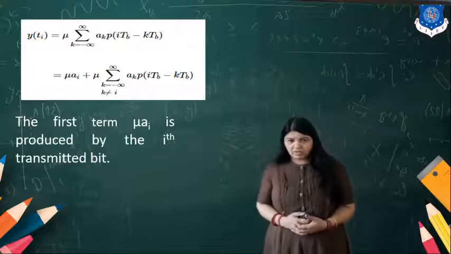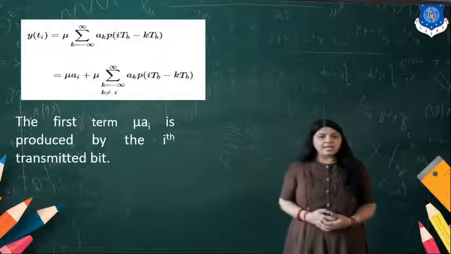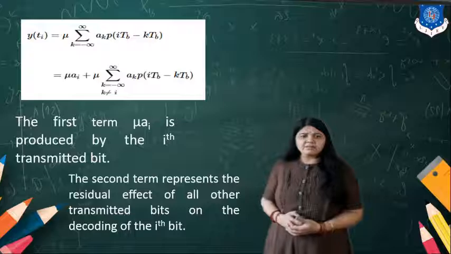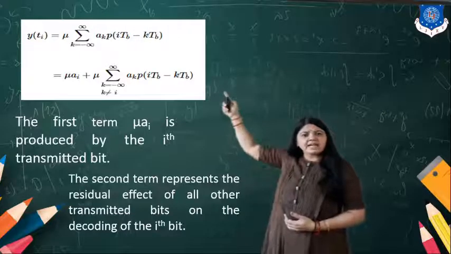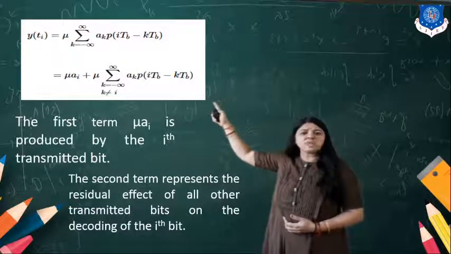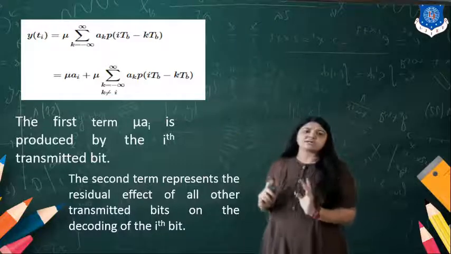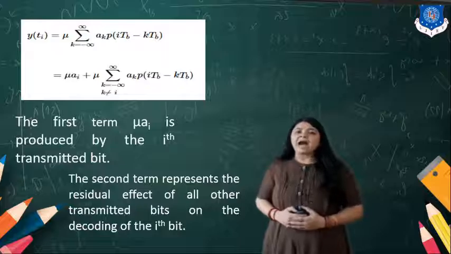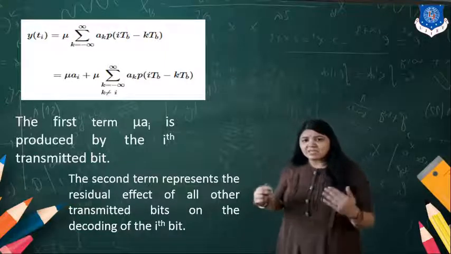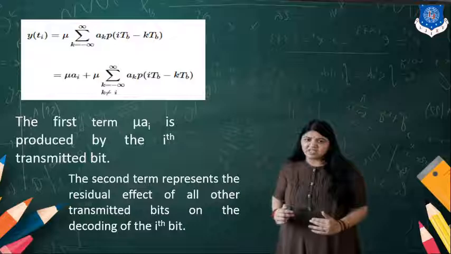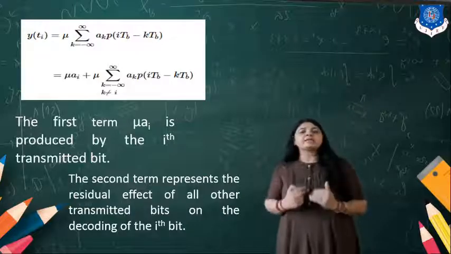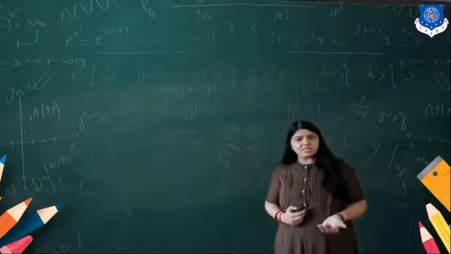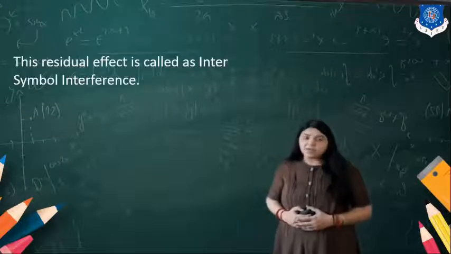Now here in the equation, the mu a_i is the transmitted bit, and the second term represents the residual effect of all the other transmitted bits on the decoding of the ith bit. While the bits are transmitted and while you are decoding at the receiving side, there is some effect of those bits on the transmitted bit.